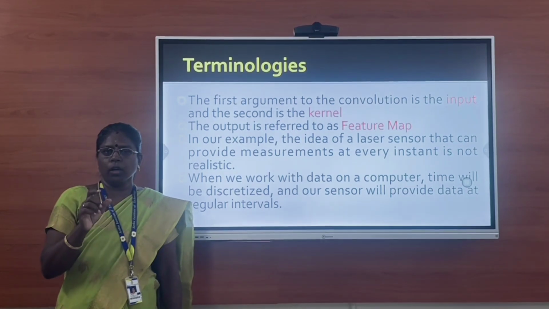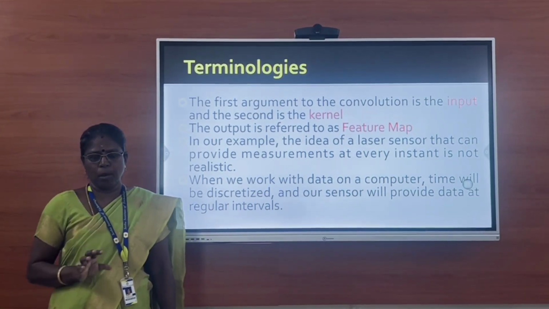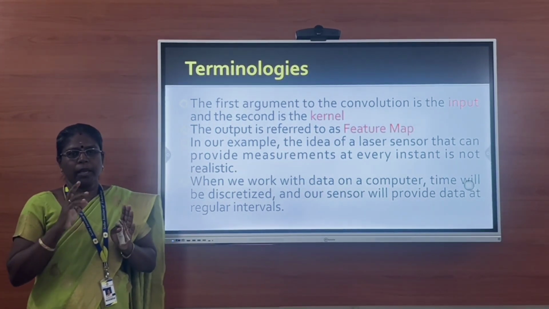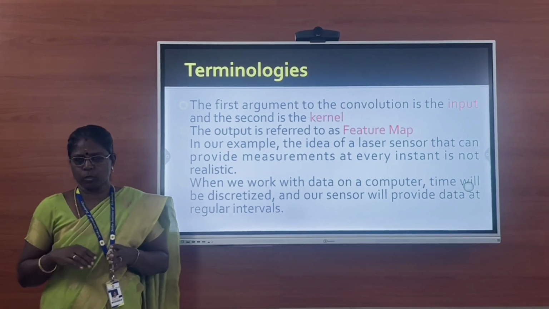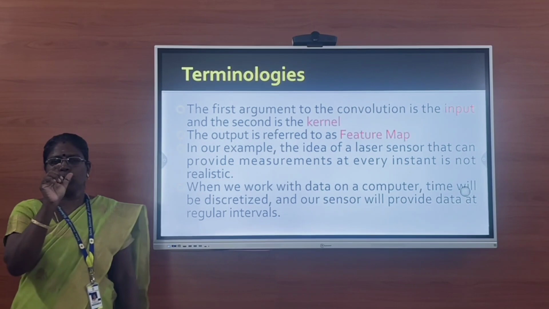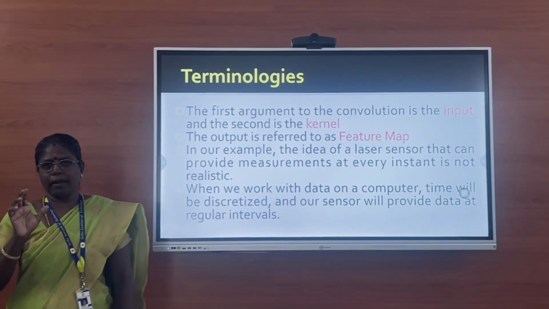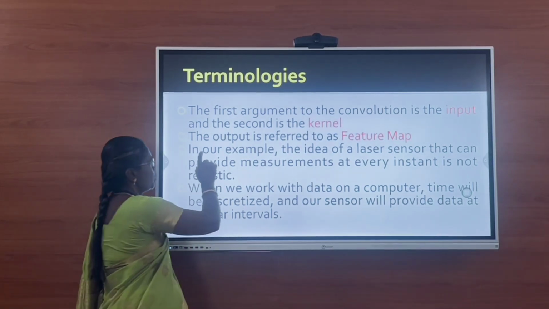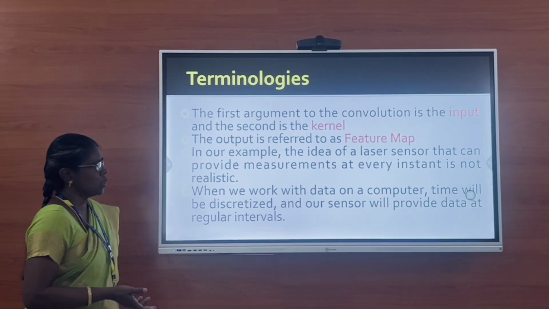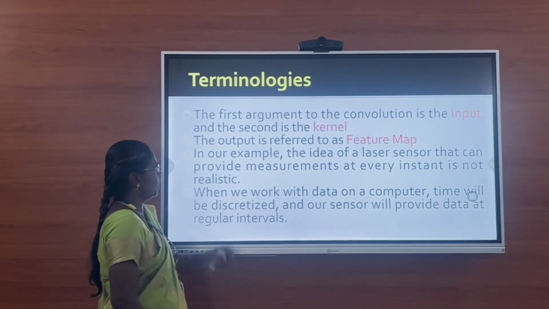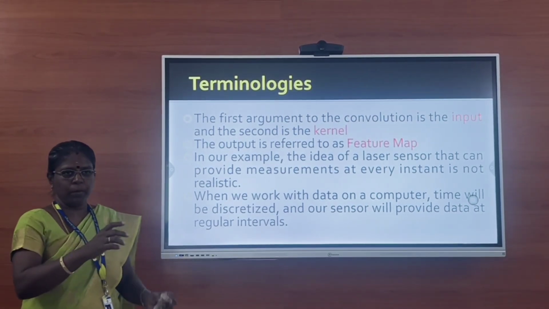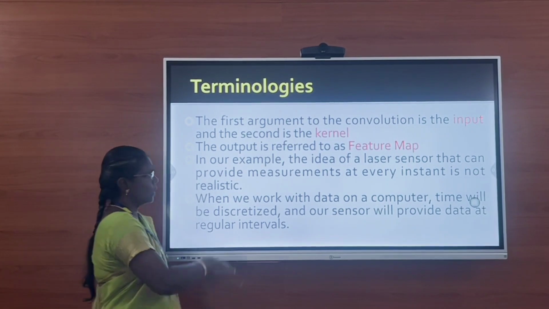Kernel is also a two-dimensional or a multi-dimensional matrix. In case it is two-dimensional data, it will be in matrix format. Normally we will be choosing a 2 cross 2 or 3 cross 3 matrix as a kernel value. So after using this convolution operation over the input, we will be getting our output as a feature map. The feature map consists of several feature values.